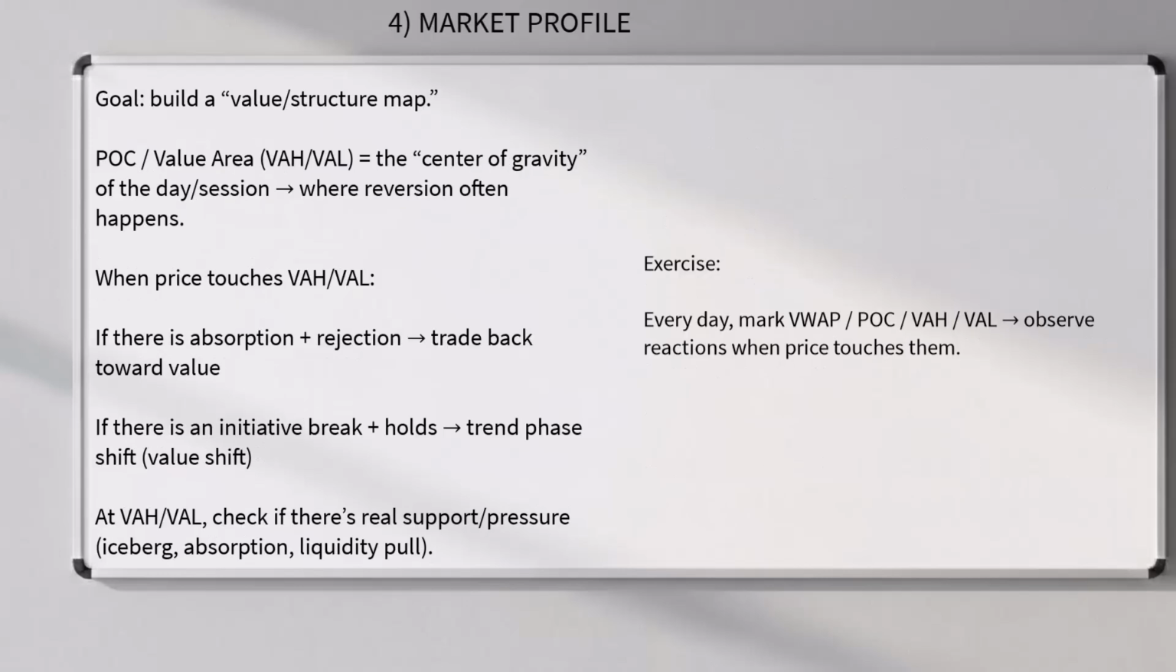4. Market profile. Goal: build a value/structure map. POC/value area, VAH/VAL, equals the center of gravity of the day/session, implies where reversion often happens. When price touches VAH/VAL, if there is absorption plus rejection, then trade back toward value. If there is an initiative break plus holds, then trend phase shift, value shift.